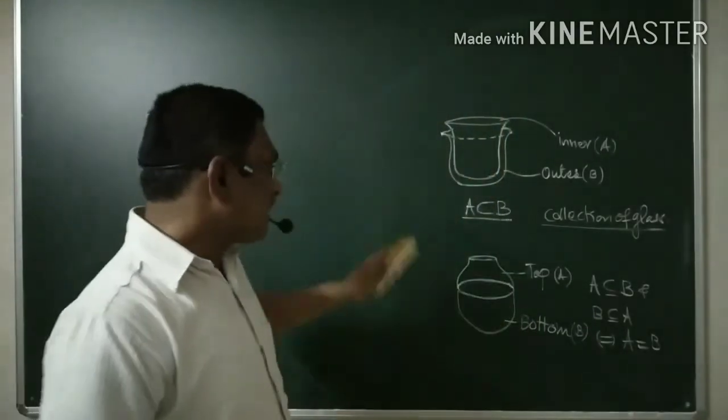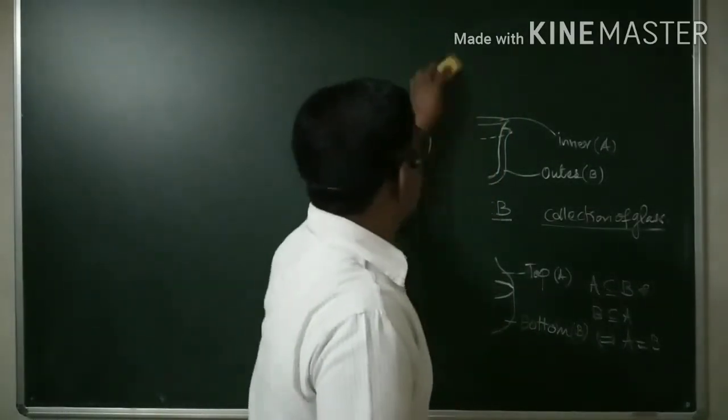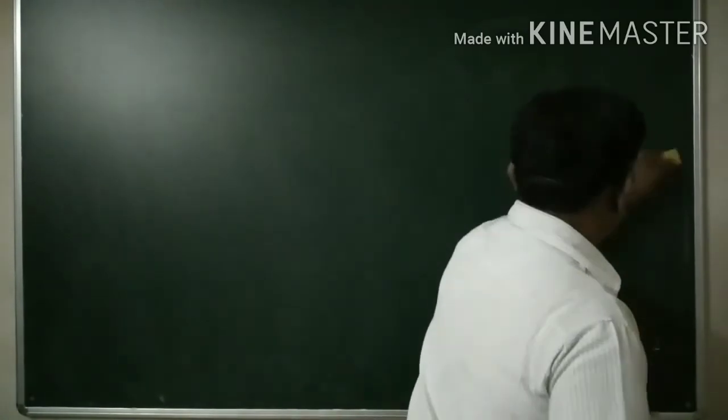Well, now let me go to the sets which we have considered.